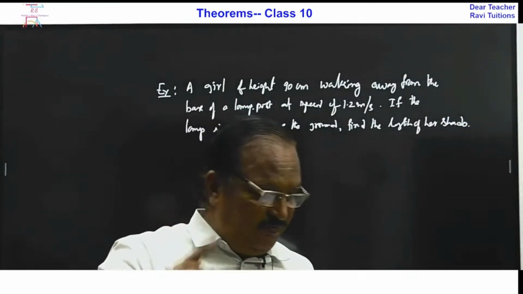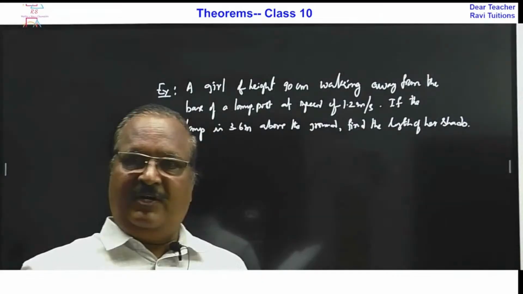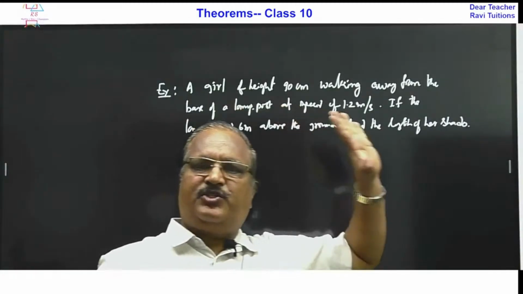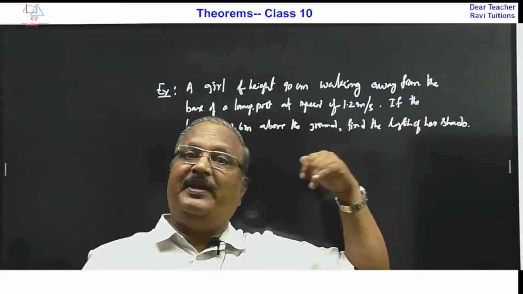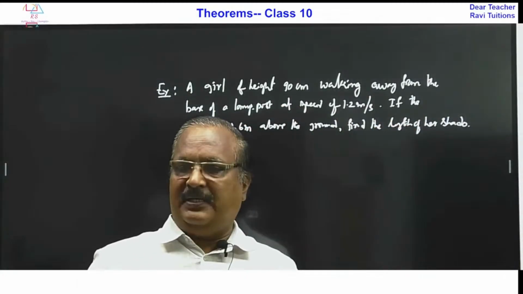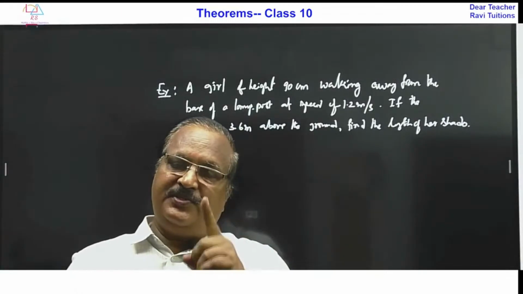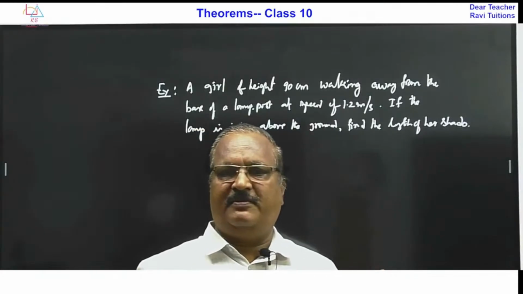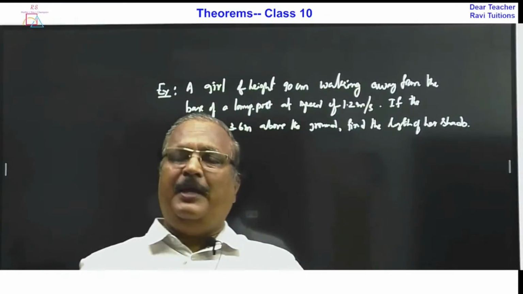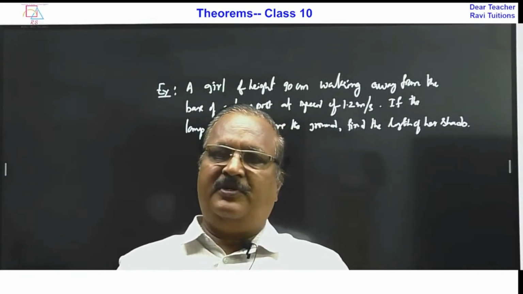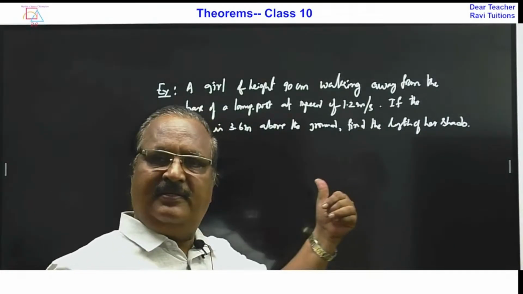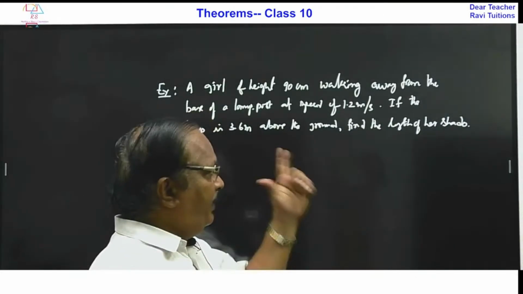This is a word problem. It looks like a very big story, but when you understand it, it is simple. This type of question also has every chance of coming in the board examination. Maybe you may not find it in the previous 24, 25 papers, but there is a chance that you may get this question in the examination.